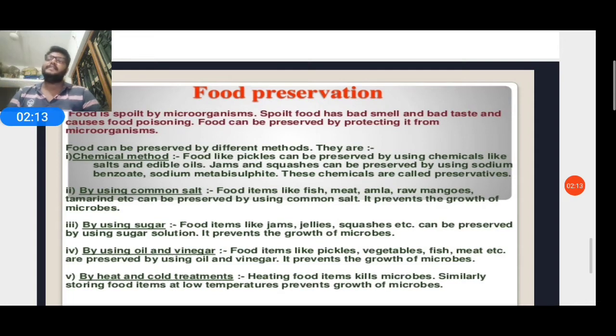Several methods are there, but we'll discuss some important ones. First, another example. One of my students was confused and asked a question. She brought mangoes from the market and ate them daily, and some of the mangoes rotted after some time.